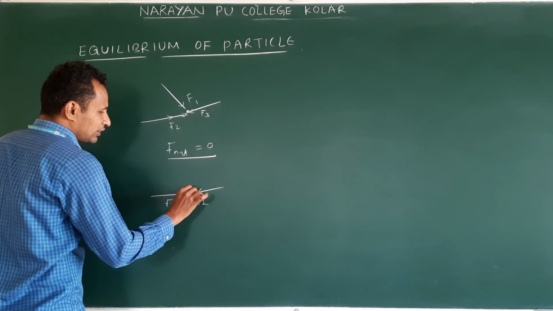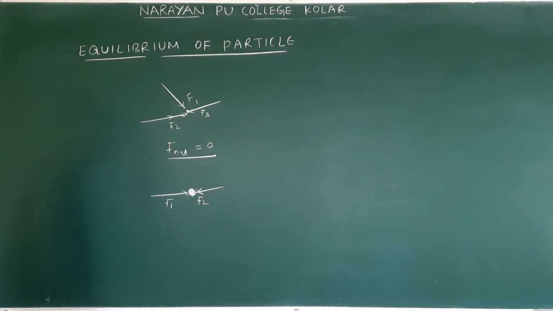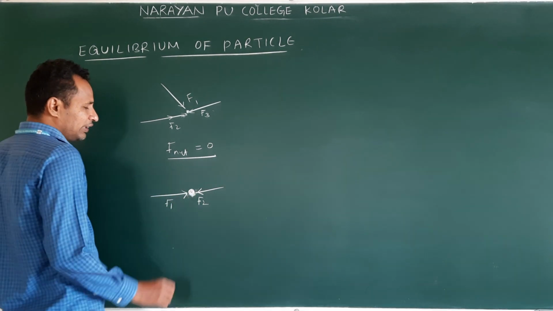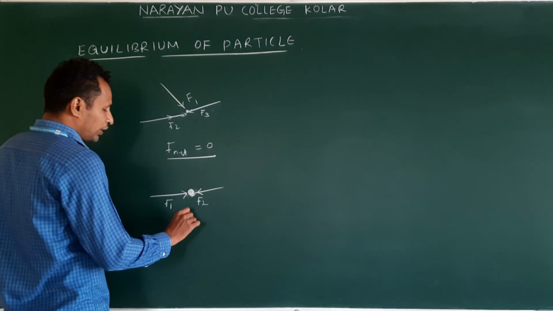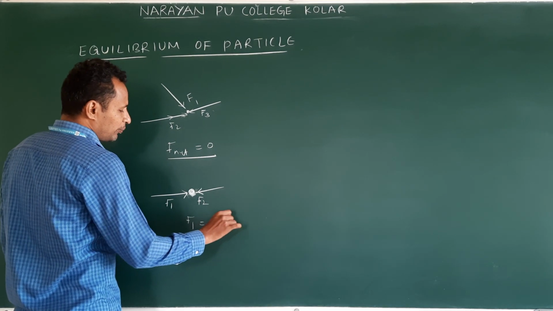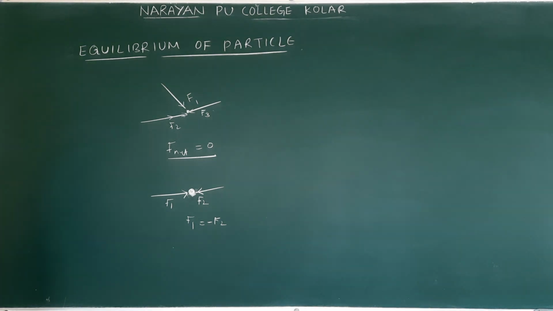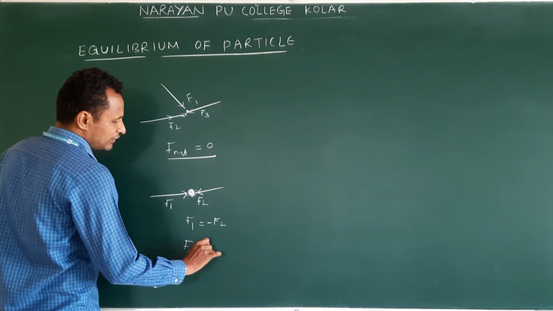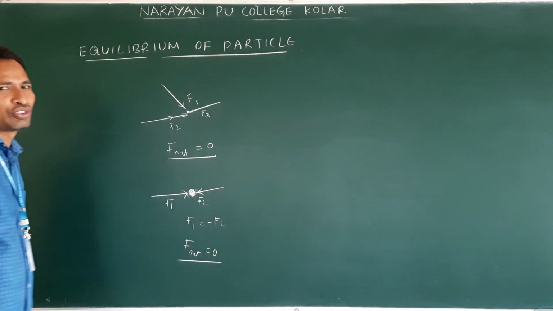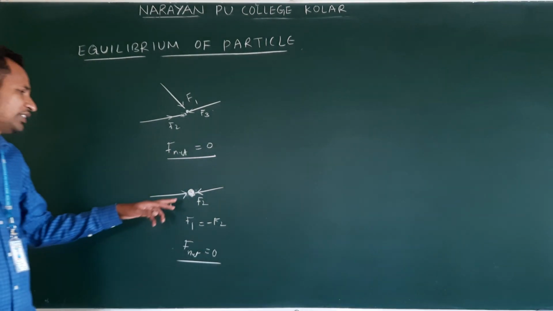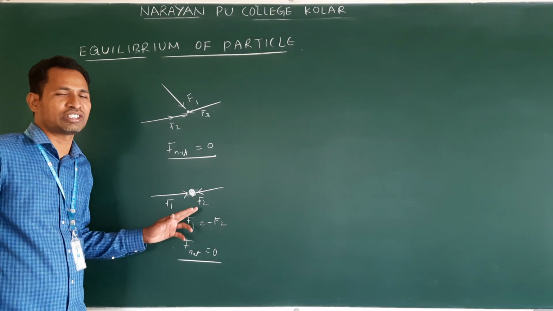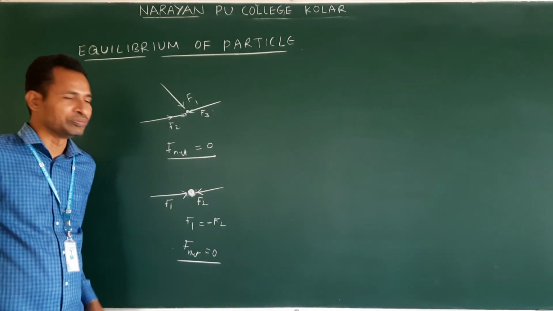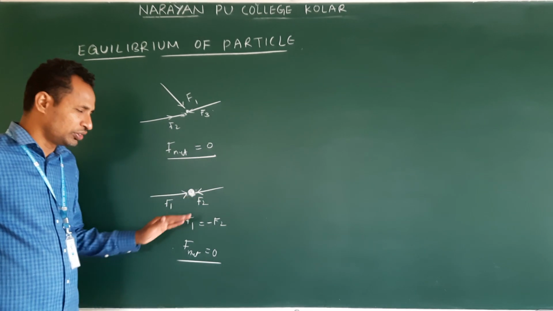If the body is at rest and 2 forces are acting, even though the body is not moving, what does it mean? This F1 and F2 are equal, but they are in opposite direction. In this case, what happened? F net is 0. When 2 forces are acting on a body at rest, that means the 2 forces are equal in magnitude, but opposite in direction. Clear? So this is okay.